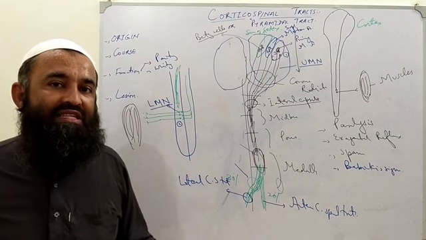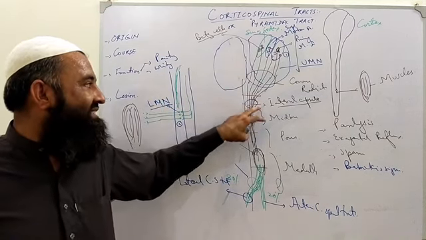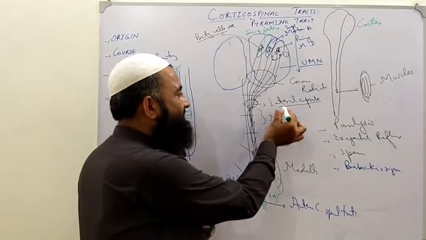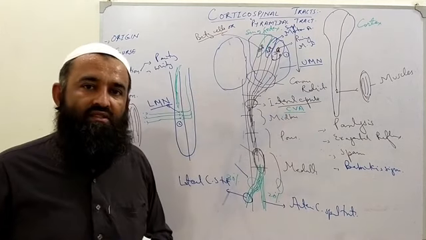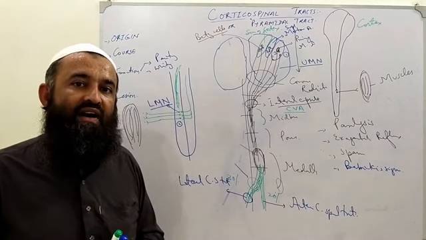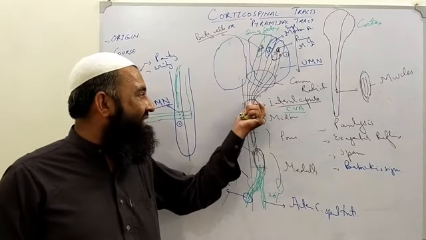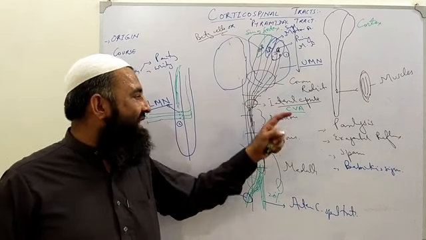Now, if unfortunately this is damaged, the most common cause is damage at the level of the internal capsule in an important disease known as cerebrovascular accident. At the level of the internal capsule there is necrosis in the brain, so this tract will be damaged.